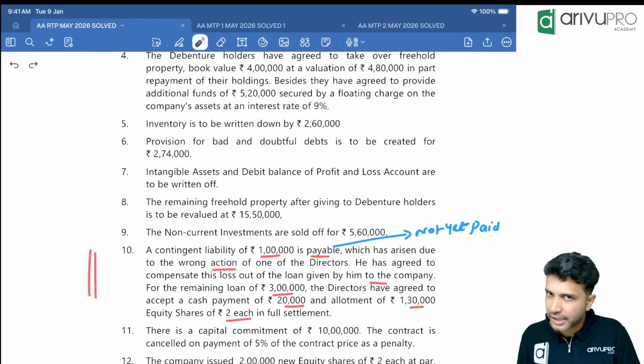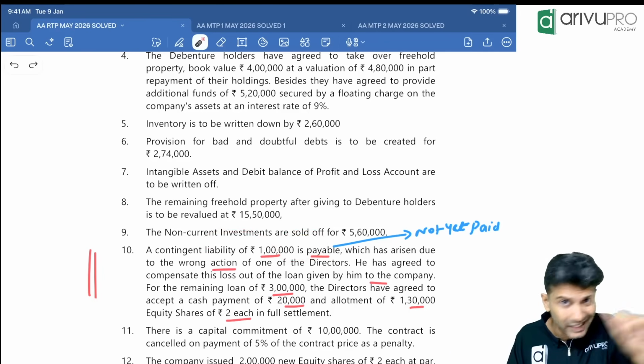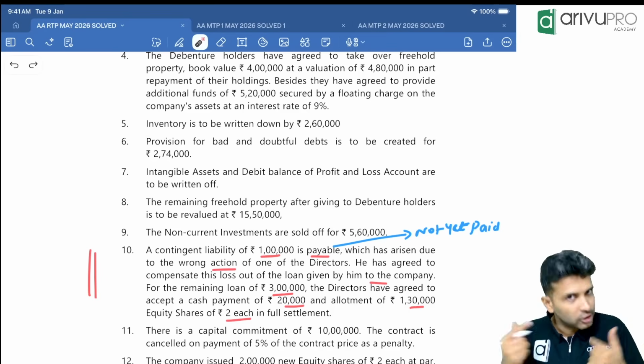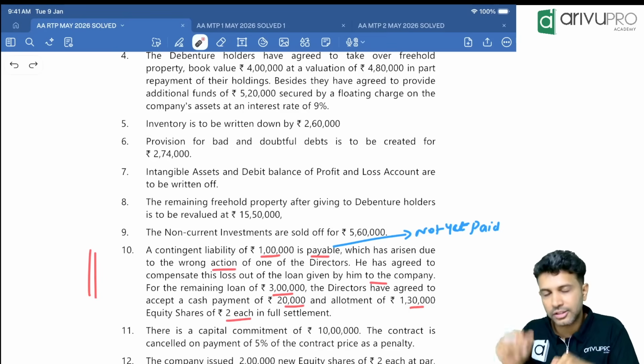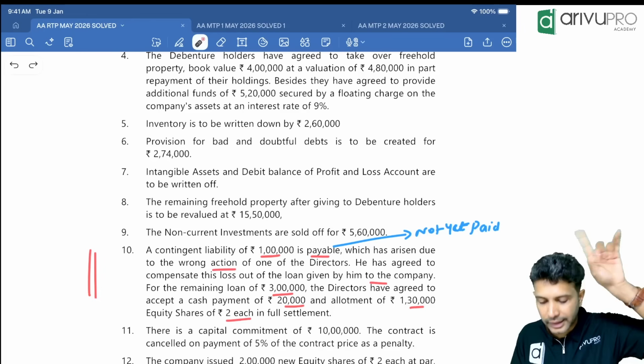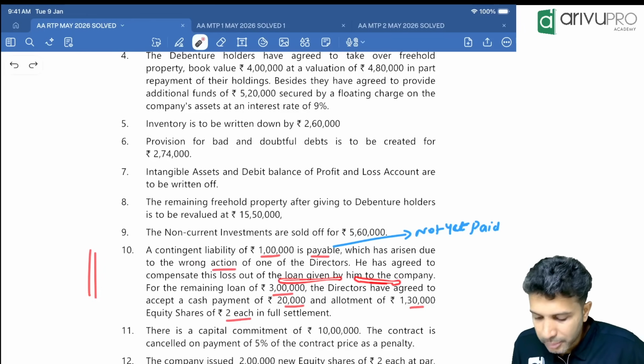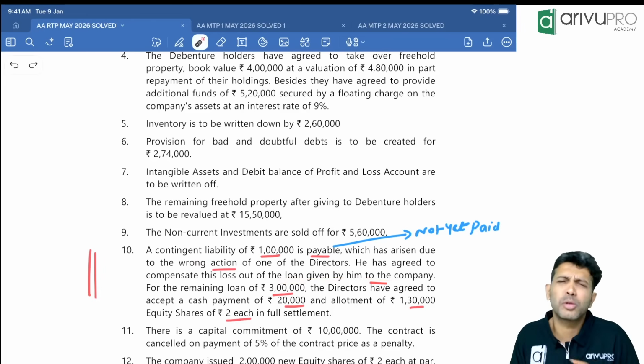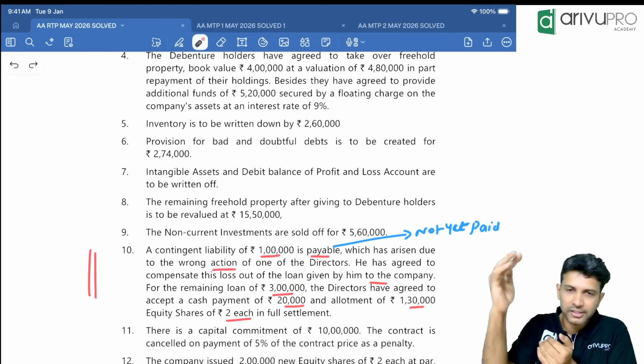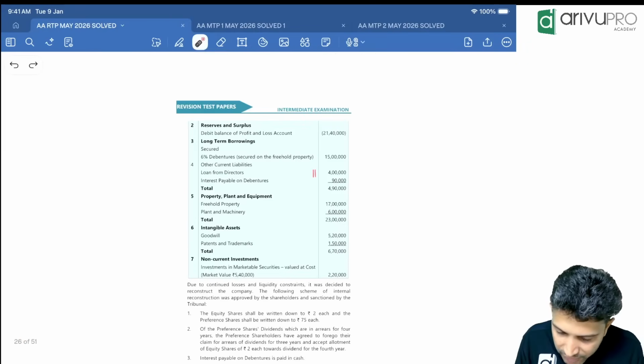It is not a contingent liability. We have to settle this now. Not yet settled, but we have to pay. Not our fault, not the company's fault. This has come only due to the fault of a director. He has agreed to compensate this loss out of the loan given by him to the company. Now the director is a good person. He has accepted his mistake and is telling the company, no worries. The director is telling the company, anyway, I have given you a loan.